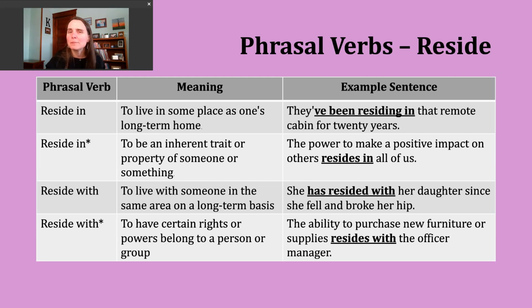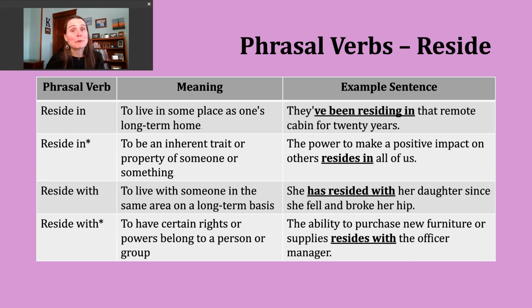Let's take a look at an example of this. The power to make a positive impact on others resides in all of us. Okay? So the sentence is saying we all have the ability within ourselves, right, to do things that will have a positive effect on other people. That's a second way to use reside in.